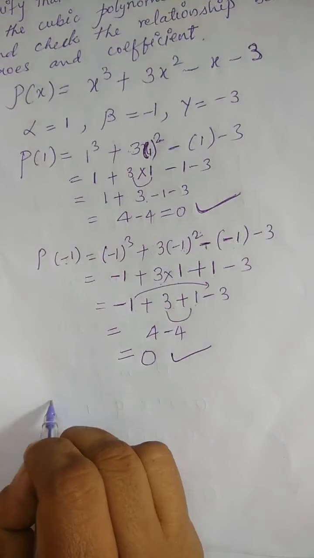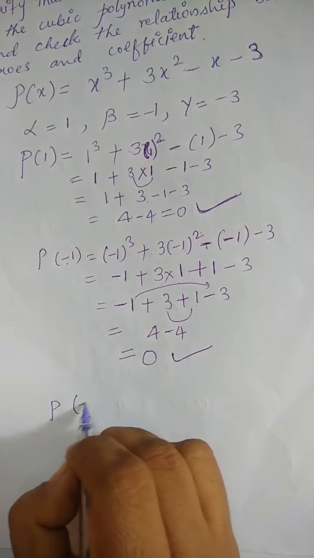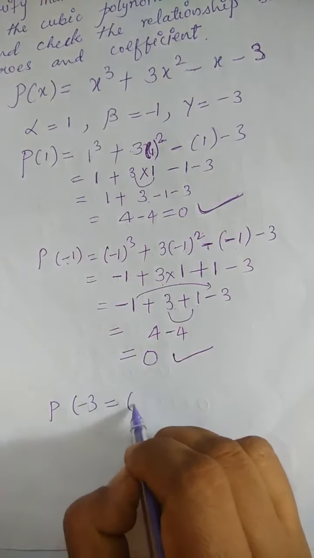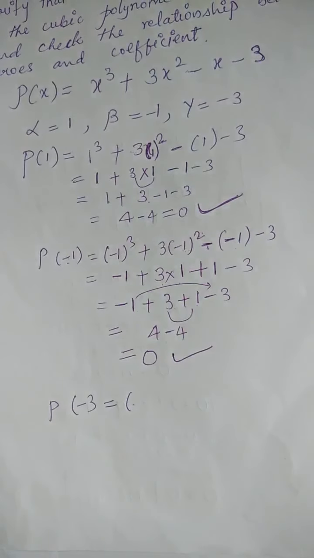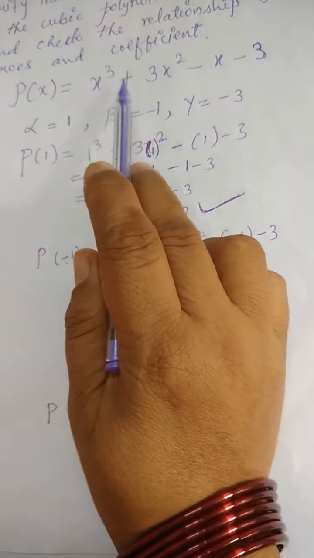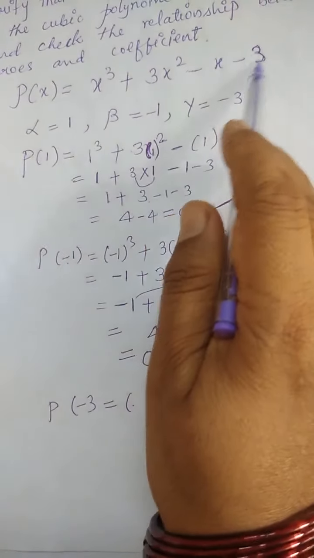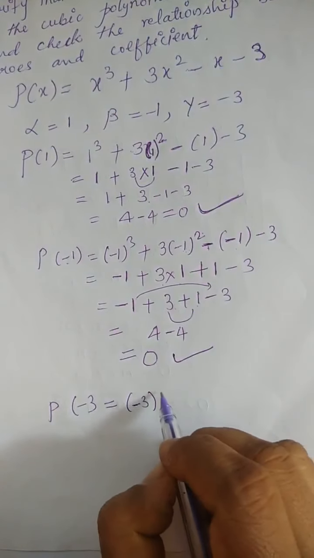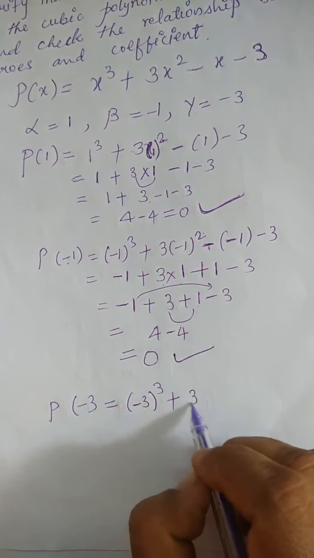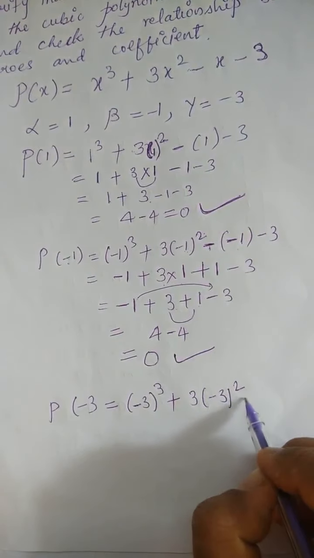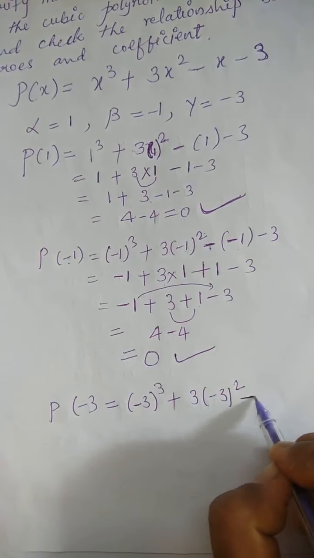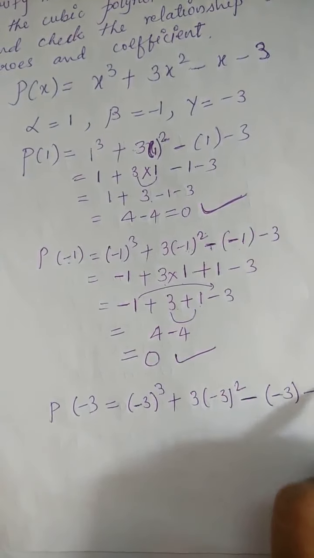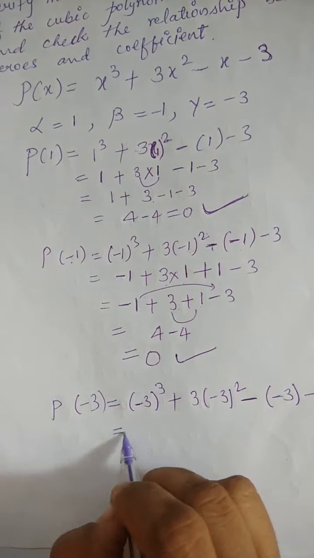Now the next value is P of minus 3. Now you tell me how to write it. What is the cubic polynomial? See here, x cube plus 3x square minus x minus 3. Here write the x value as minus 3. So minus 3 cube plus 3 into minus 3 square. Again a minus sign is there. Take care, write down this minus sign. Then the x value is again minus 3. So you get minus 3 cube.